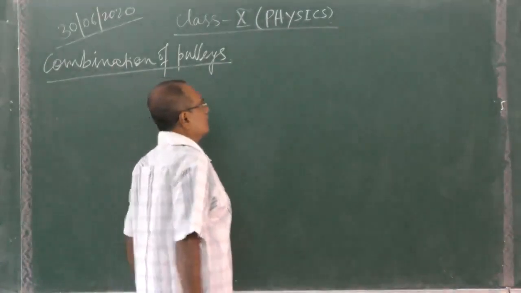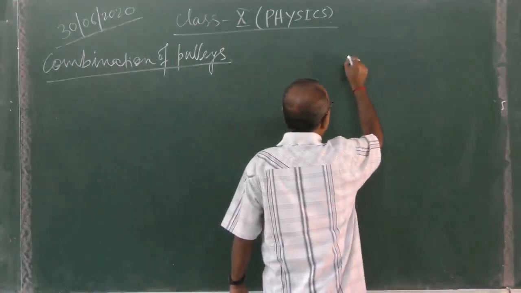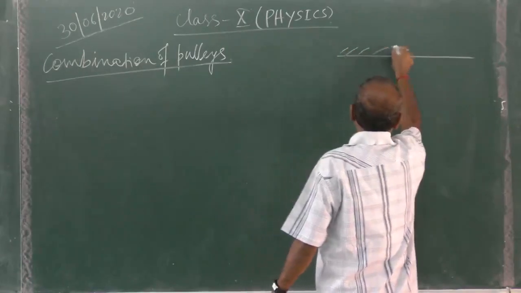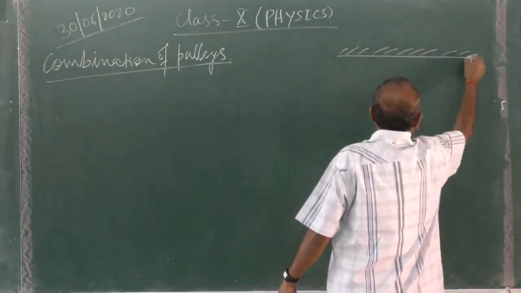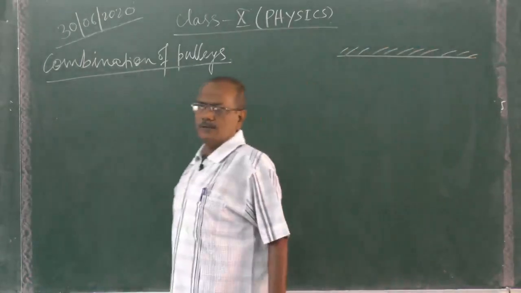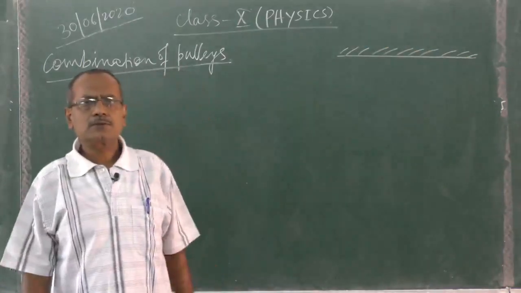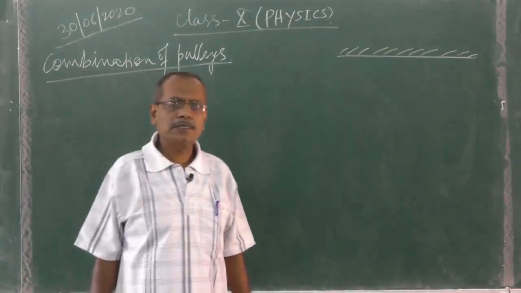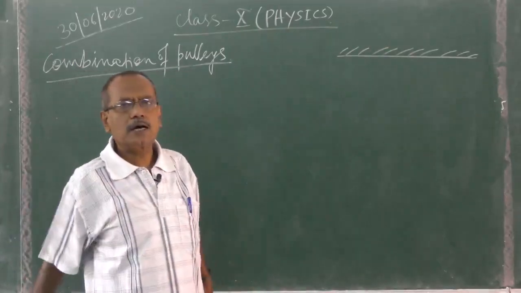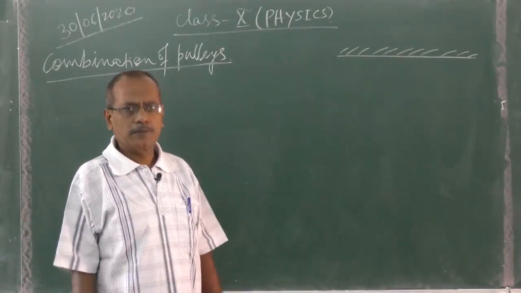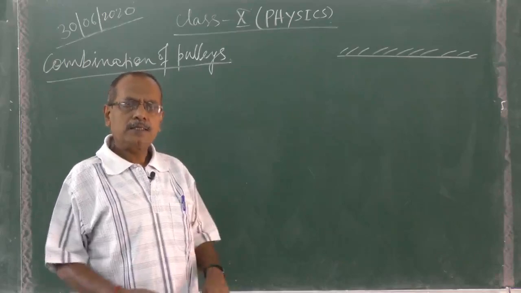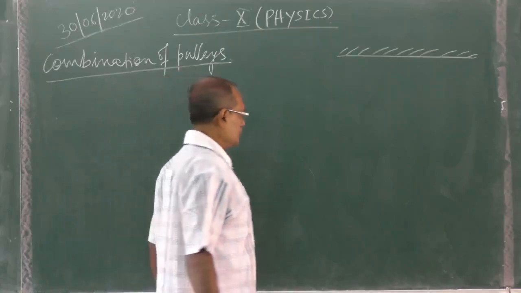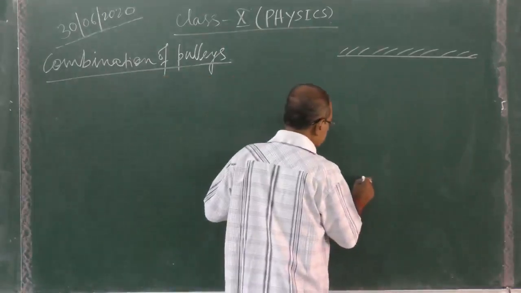Now, combination of pulleys means here there are so many pulleys, and one pulley is fixed to change the direction of effort to a convenient direction, and the other pulleys are movable. And here different ropes are used for different pulleys. Just we will see.